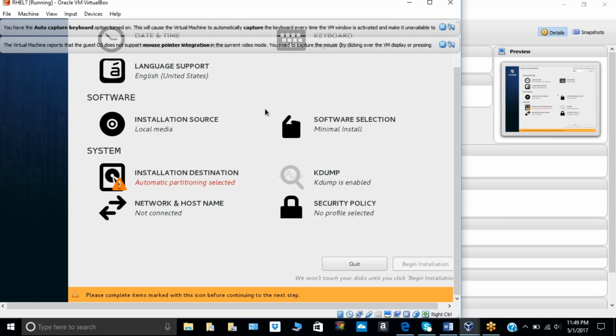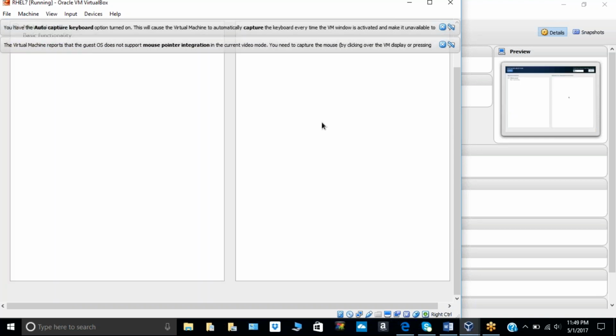Select software selection. Is it okay? One second.